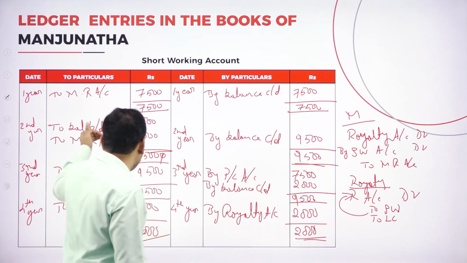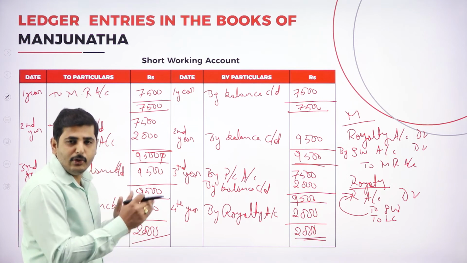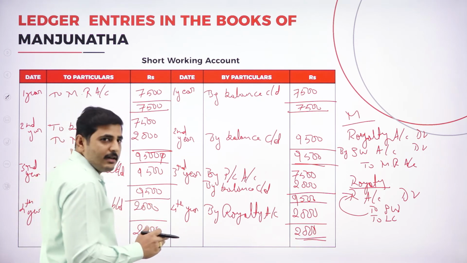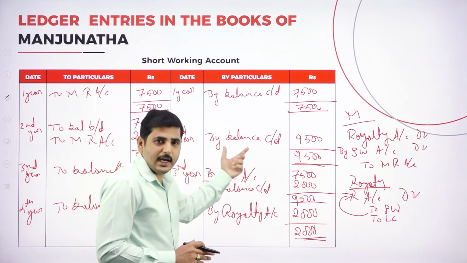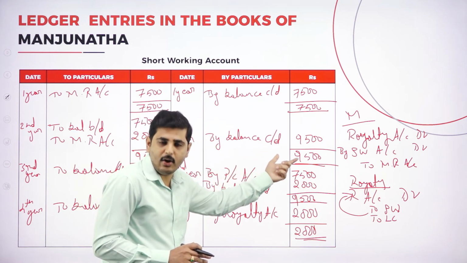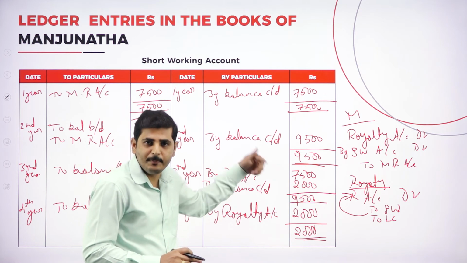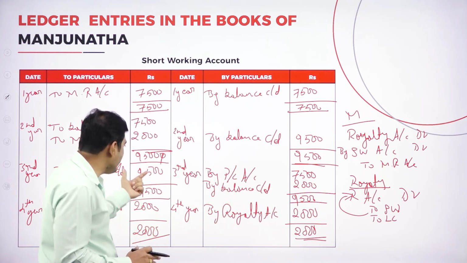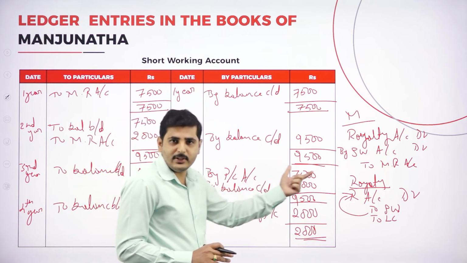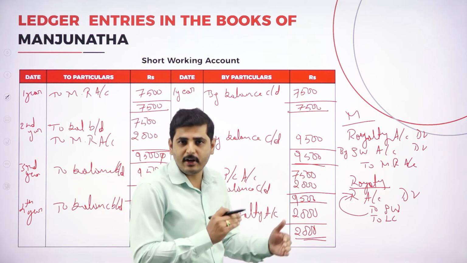Again for the next year we have to bring it down. If new short working appears or occurs, we have to write to minimum rent account, the new short working. If we could recover, we can write by royalty account. What is not recovered will be transferred to next year. Coming to the next year, to balance brought down. Here we could not recover the 7,500 rupees, so it should go to profit and loss account.